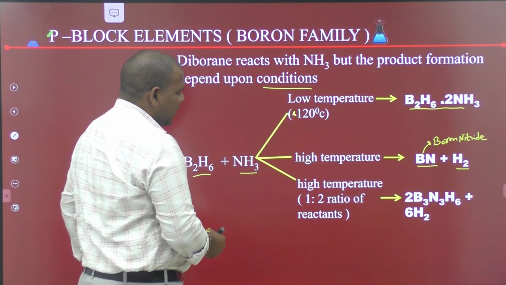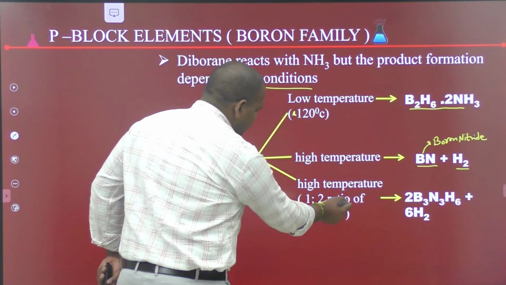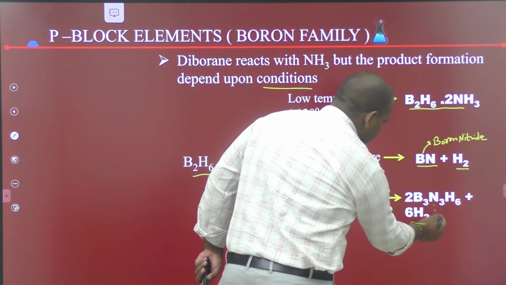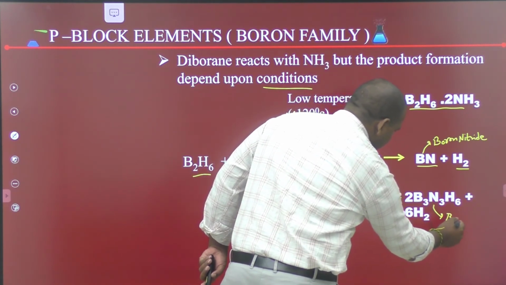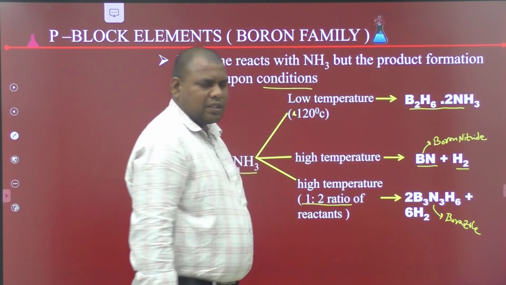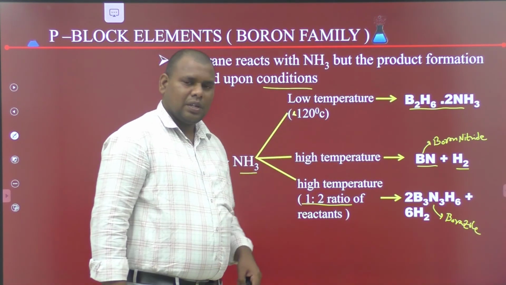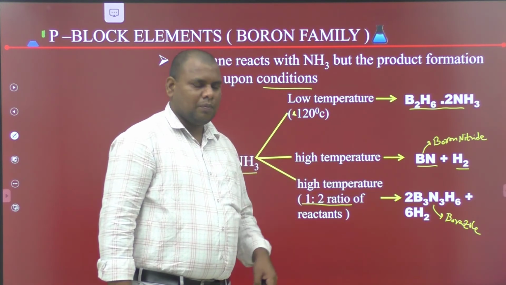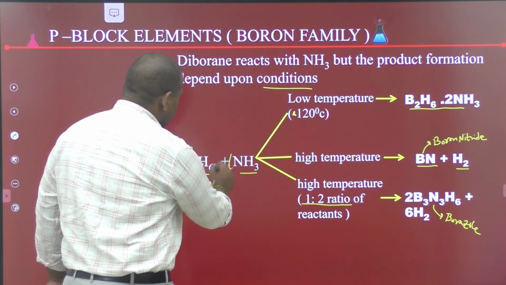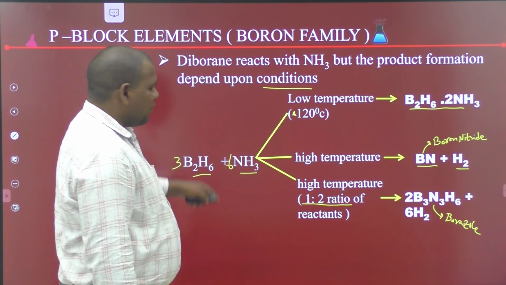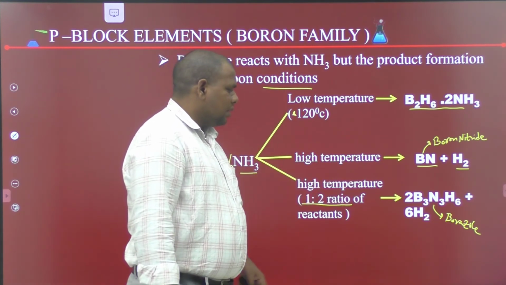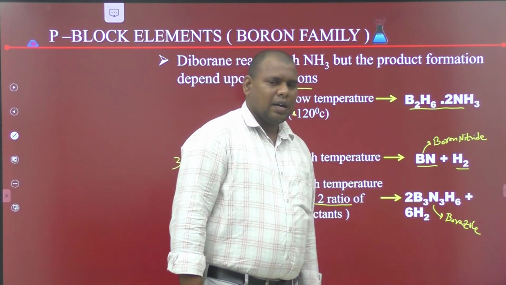Diborane reacts with ammonia at high temperature in a 1:2 ratio of reactants to give borazole, B3N3H6, also called borazine. A 1:2 ratio means 3 moles of diborane react with 6 moles of ammonia at high temperature, giving borazole or borazine.